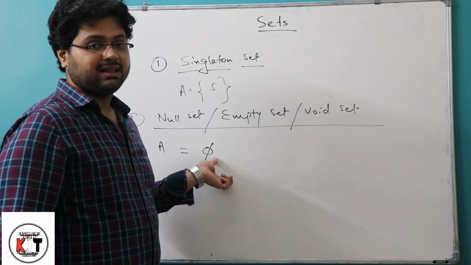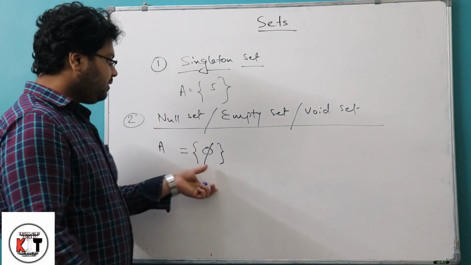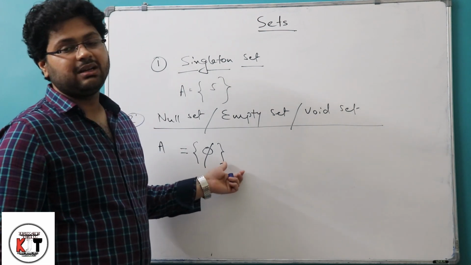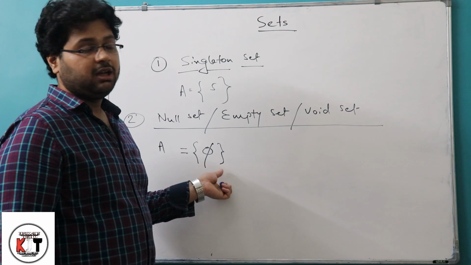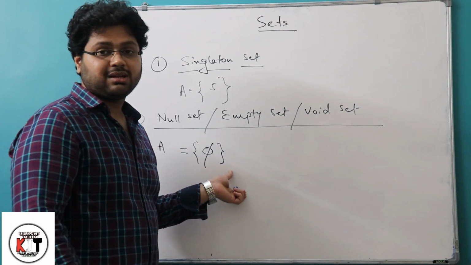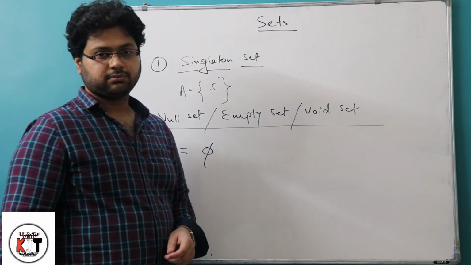Phi means null set. We will not give the second bracket here. If we give the second bracket, the meaning will be different. Then it will represent a singleton set. So we cannot give the second bracket notation after writing phi. We will write only phi.